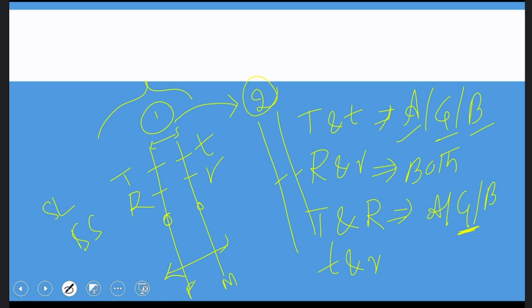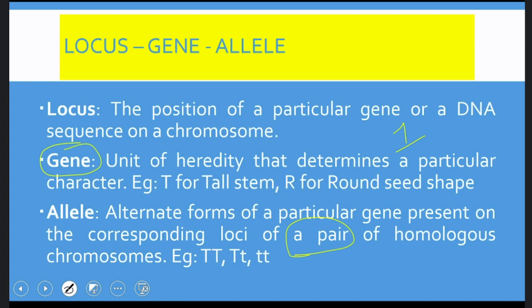So please go on. Yes, sir. The capital T is indicating the length of the plant, whereas the capital R is explaining about the structure of the seed. So both are different, sir. Okay. Good.